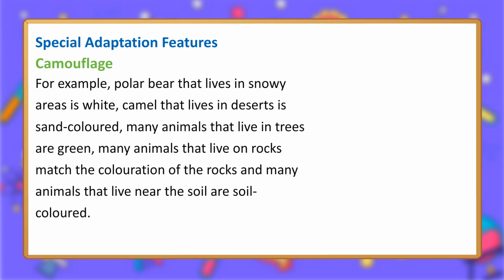Polar bear. For example, the polar bear that lives in snowy areas is white. Camel that lives in deserts is sand-colored. Many animals that live in trees are green. Many animals that live on rocks match the coloration of the rocks, and many animals that live near the soil are soil-colored.